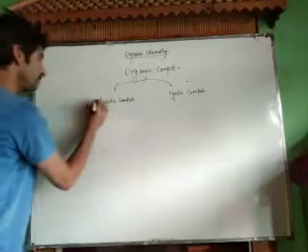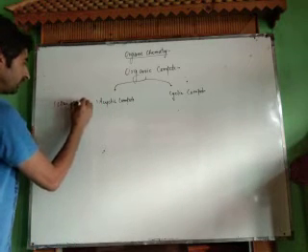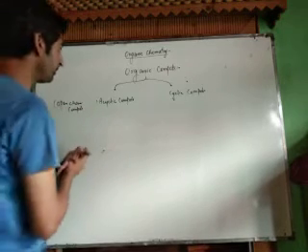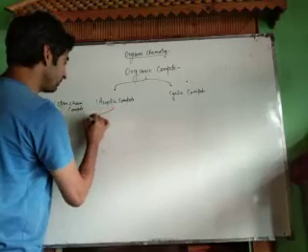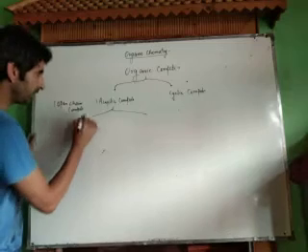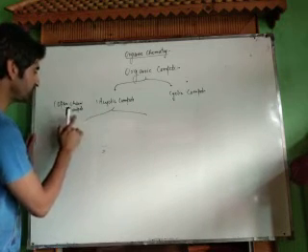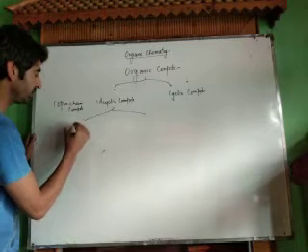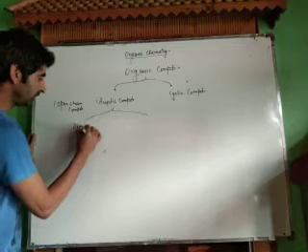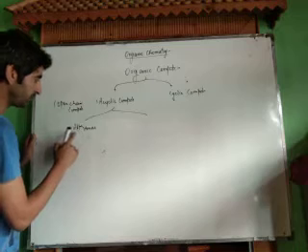Now acyclic compounds are open chain compounds. These acyclic compounds are further classified into two classes. That is, they are hydrocarbons. Those open chain compounds which contain only sigma bonds or only single bonds, we call them alkanes, and the derivatives of functional groups and their derivatives.